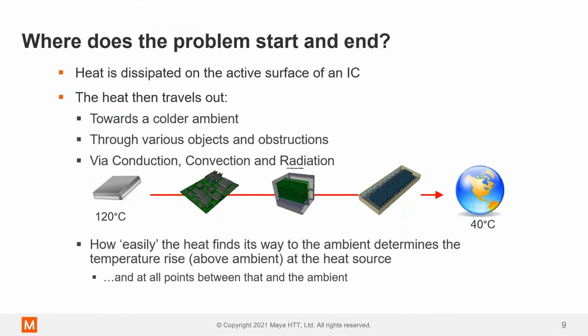Okay, and that heat is dissipated via conduction, convection, and radiation, and we'll touch on these very shortly. But how easily the heat finds its way towards the ambient determines what the temperature rise is. So as I mentioned, the hottest and the coolest points, and everything else has to fit in between, and it comes down to material selection and thermal strategies as to how hot each of these stages is going to be.